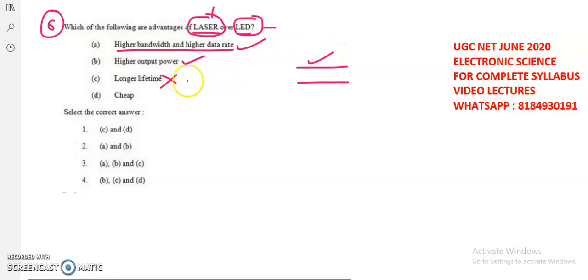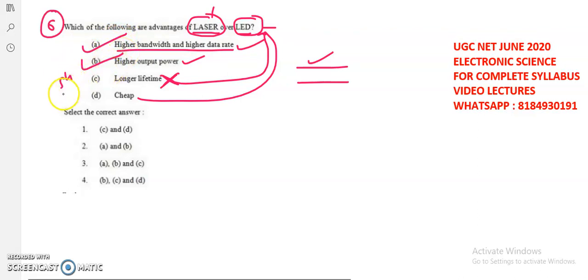So longer lifetime is applicable to LEDs only. LED is also very cheap compared with the laser. So the advantages of the laser are only higher bandwidth, higher data rate and higher output power, and we have to compromise with the shorter lifetime and high cost. That means A and B are the only advantages of the laser over LED. So the correct option is the second one.